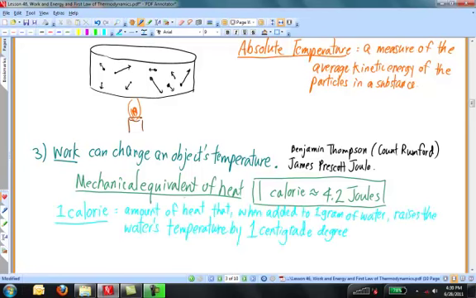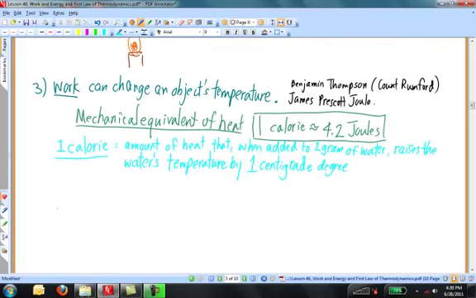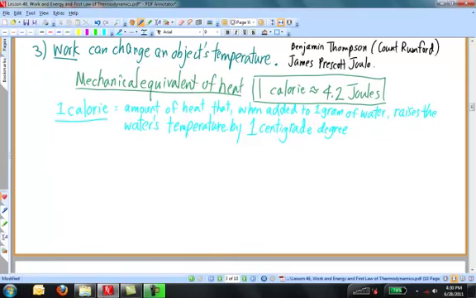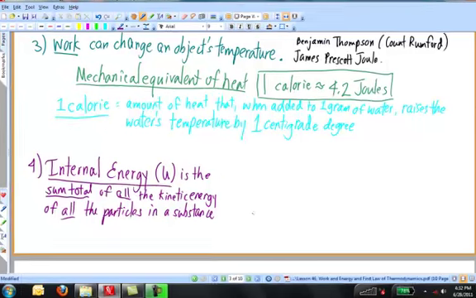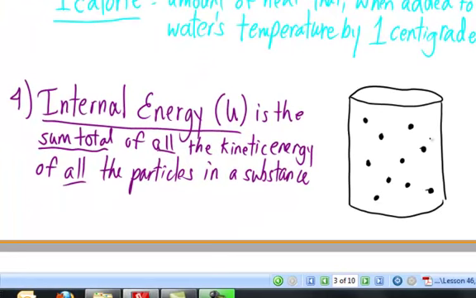A fourth important idea in thermodynamics is the idea of internal energy. Internal energy, U, is the sum total of all the kinetic energy of all the particles of a substance. So let's suppose, for example, I had a closed container with 10 gas particles. The particles are moving randomly with various speeds. The particles interact with each other only by bouncing. They interact with the walls of the container by bouncing off the walls.